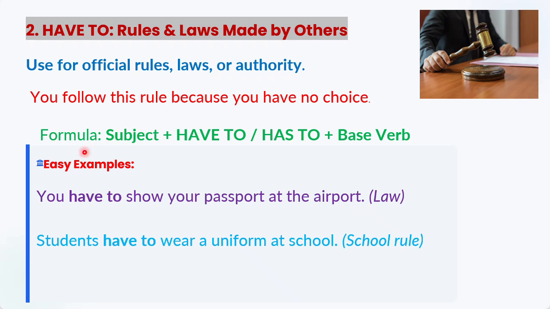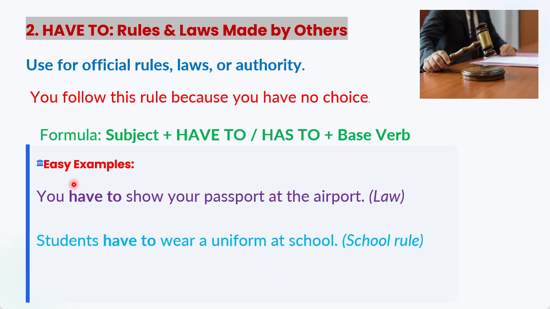Formula: subject plus have to or has to plus base verb. So why is there a choice between have to or has to? Yes, because sometimes we have the pronouns he, she, it, or a singular noun. Where we have this kind of situation, we use has to. But in case of I, we, you, they, we use have to, right? So we have a choice between this one or that one according to the subject. Then we have the action verb in the first form. So we have two verbs. One is the helping verb and the second one is the main one.